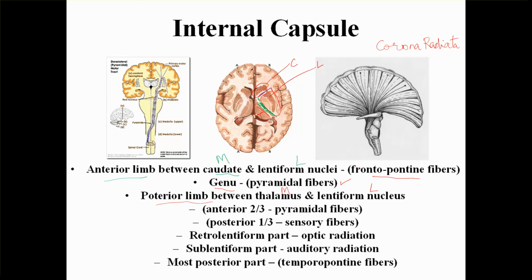And the posterior limb, which is between the thalamus and the lentiform nucleus: the anterior 2/3 of the posterior limb has pyramidal fibers. So if you are asked, pyramidal fibers travel through the genu and the anterior 2/3 of the posterior limb.